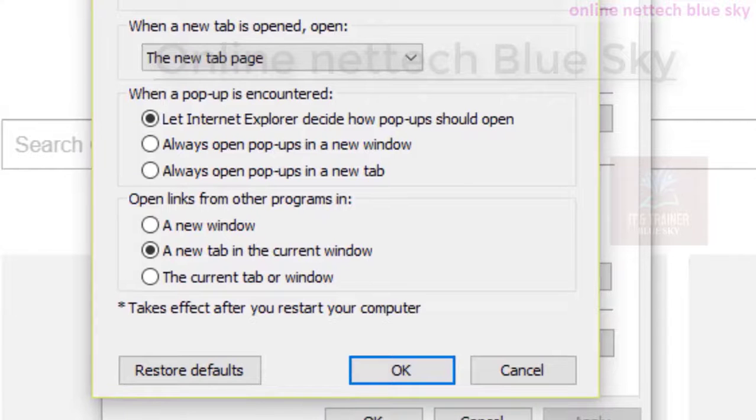Okay, and this is when a pop-up is encountered. A pop-up is one type of website ad. If you want to block pop-ups so they should not open, not open a new window, anything, you can block your pop-up.